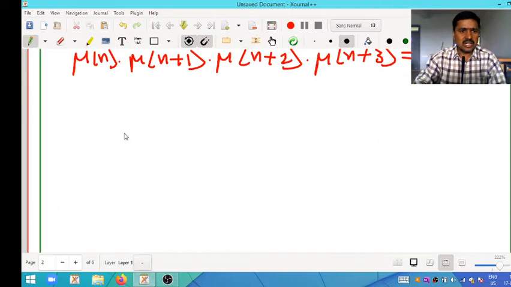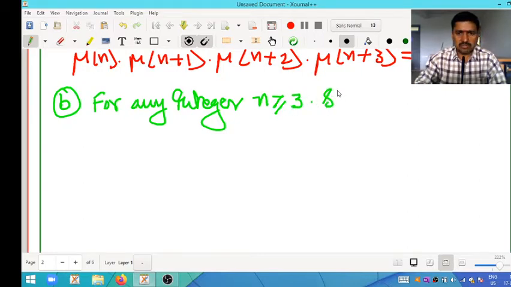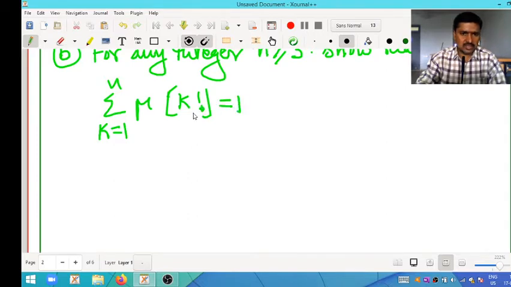And second: for any integer n greater than or equal to 3, show that the summation k equals 1 to n of mu of k factorial is equal to 1. This is a very important one.